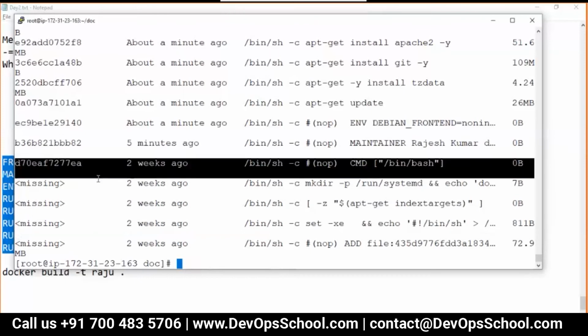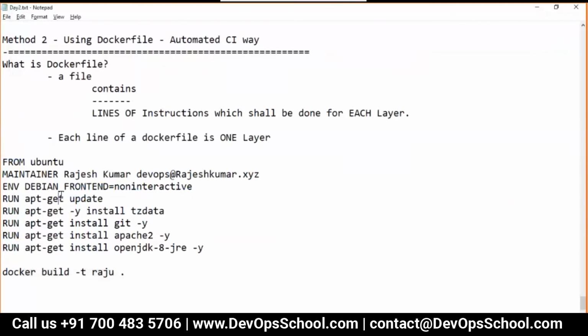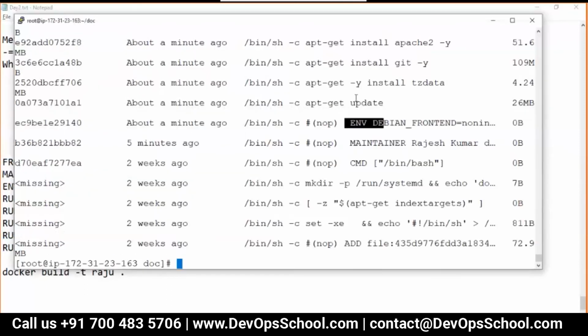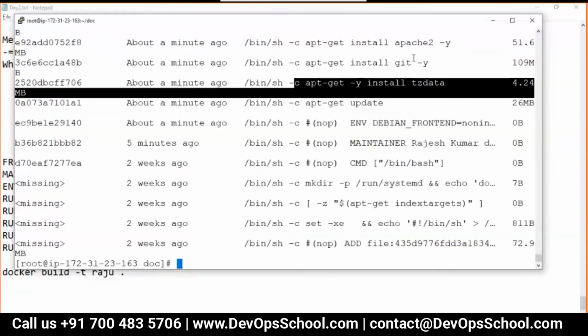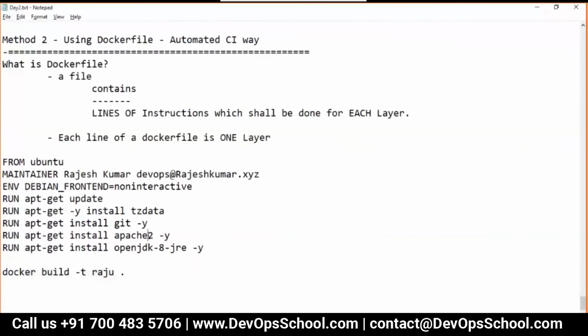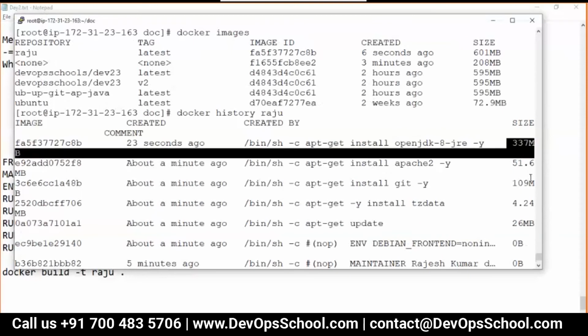Match this here. Maintainer, maintainer. Environment, environment. Update, update. tzdata, tzdata. Get, get. Apache and JDK, Apache, JDK. Each layer also has a size. You can see that.